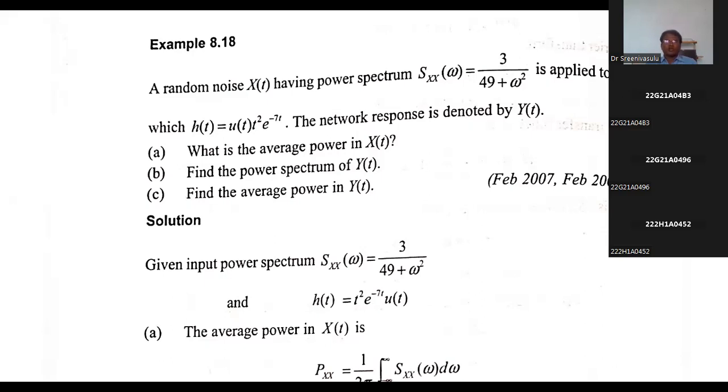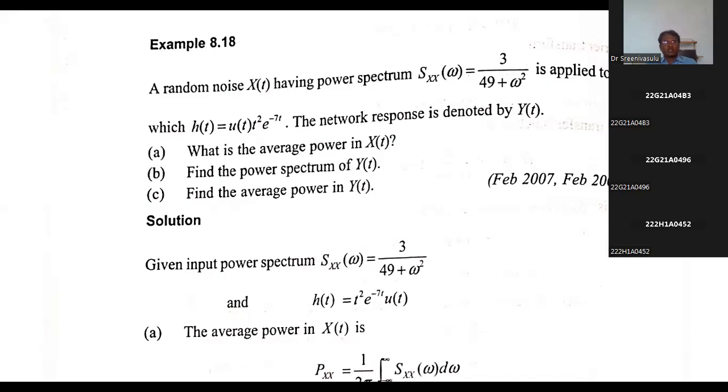So the y of t, for an LTI system, whenever it is subjected to a random process, is the convolution of x of t with h of t, and then convolution with h of minus t. So there are two convolution operations in the time domain. In the frequency domain, we get Syy of omega equal to magnitude of H of omega whole square into Sxx of omega. We already know this formula.